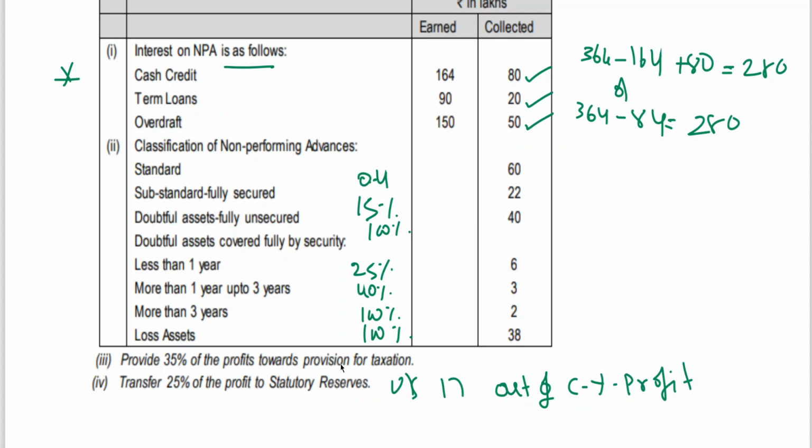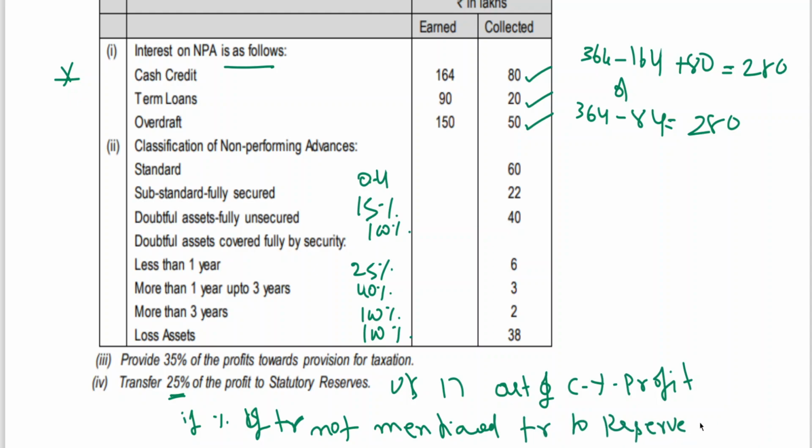If the percentage of transfer is not mentioned, you can take transfer to reserve as 20%, under section 17, out of current year profit.